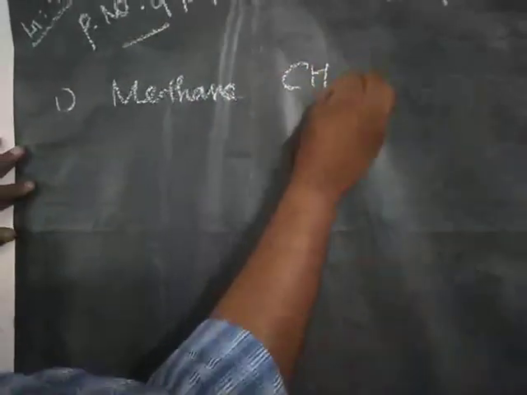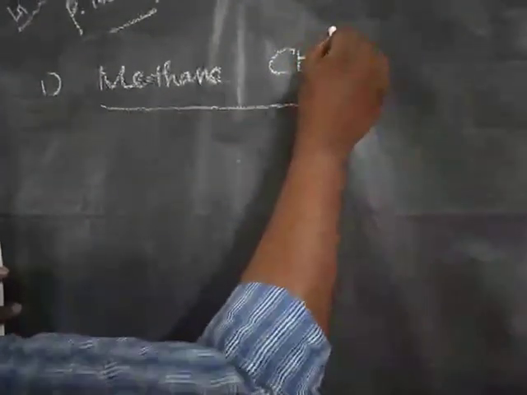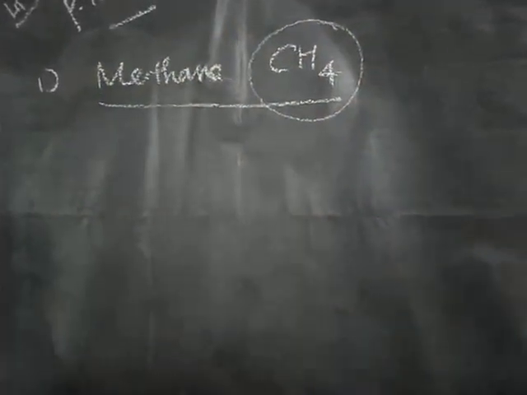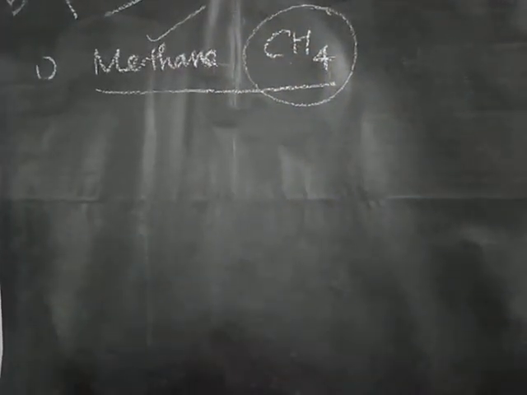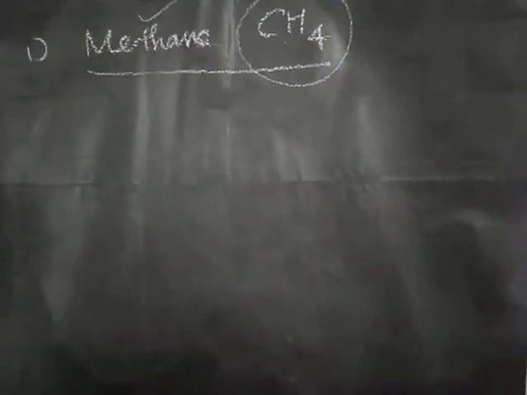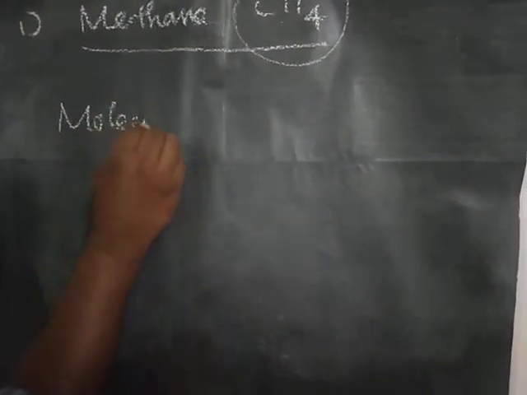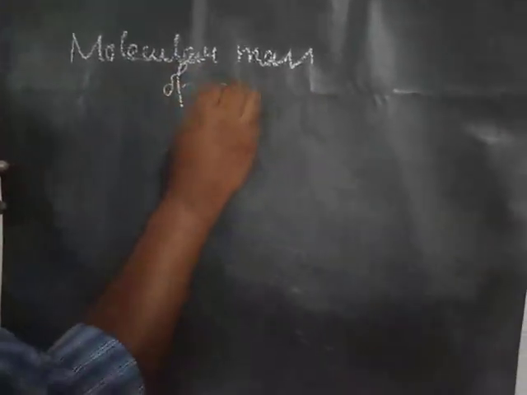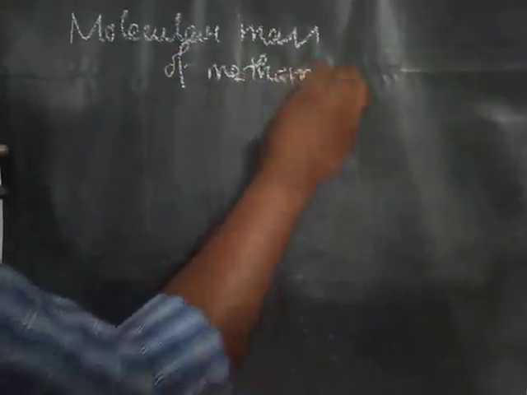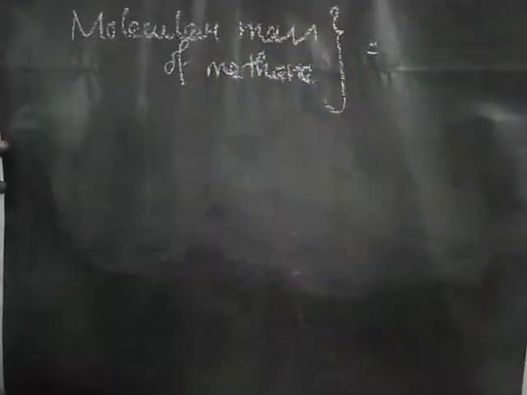So what is the chemical formula for methane? Suppose we want to find out the percentage composition of any compound or molecule, first we should know the molecular formula. If the name is given, immediately we should know the molecular formula. Then only can we find out how many elements are present in that compound. So first we have to find out the molecular mass of methane.